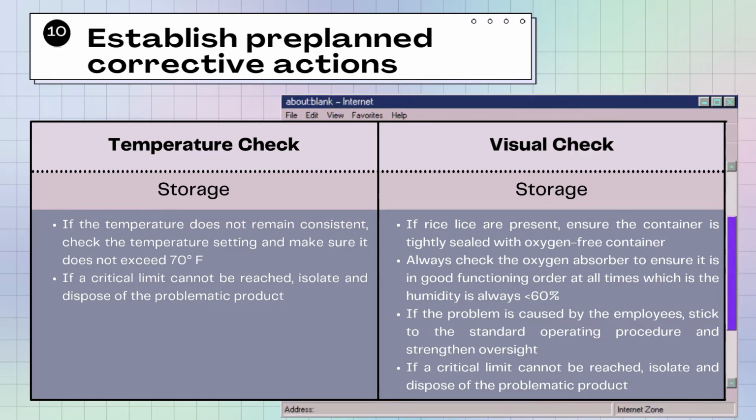The humidity should always be less than 60%. And if the problem is caused by the employees, stick to the standard operating procedure and strengthen oversight. But if a critical limit cannot be reached, isolate and dispose of all of the problematic products.